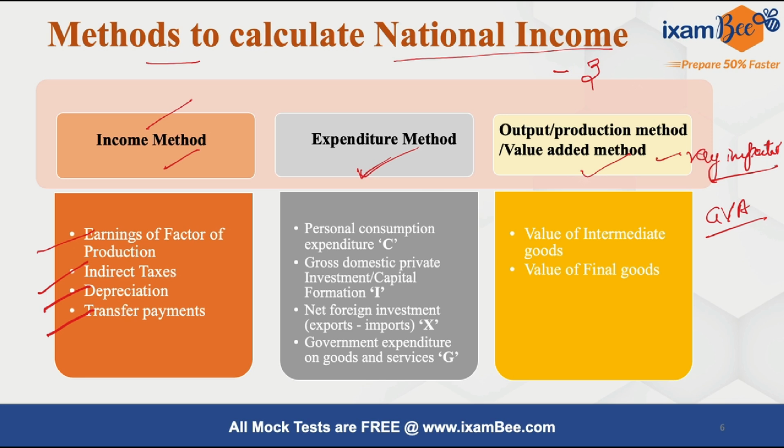Another thing that is needed to calculate national income using the income method is transfer payments. Coming to the expenditure method, as we discuss here, we take into consideration various expenditures that are made in an economy. So here we want to know the amount of personal consumption expenditure. Then we want to know about the private investment, gross domestic private investment in the economy. Then we want to know about the government expenditure that is made in the economy on various goods and services.